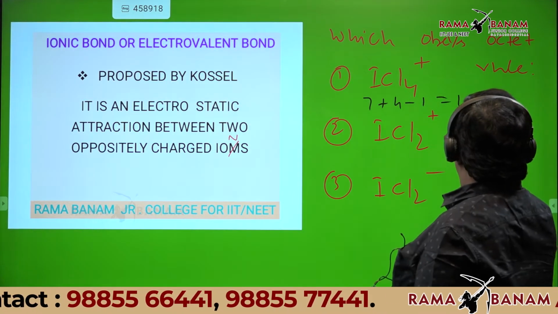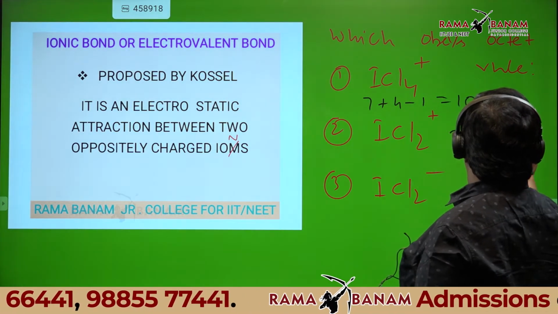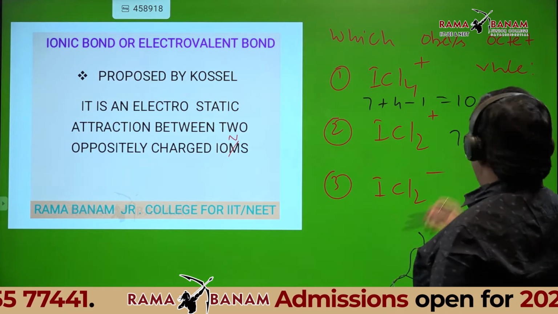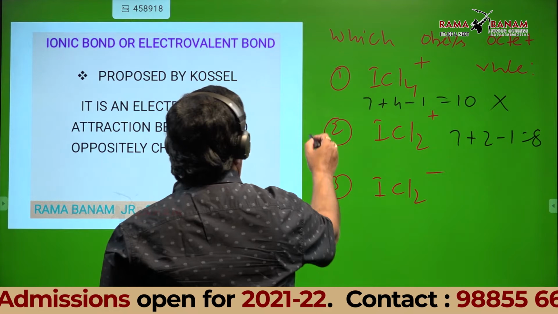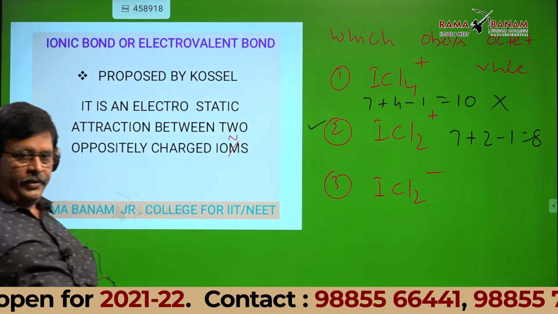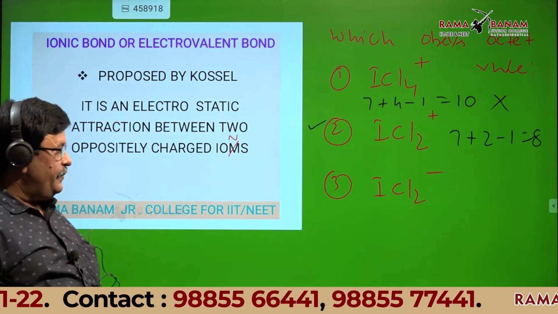For ICl2 minus, 7 plus 2 plus 1, that is 10 electrons, so it does not obey. For ICl2 plus, 7 plus 2 minus 1 equals 8. It obeys the octet rule. Is it okay? Yes, sir.